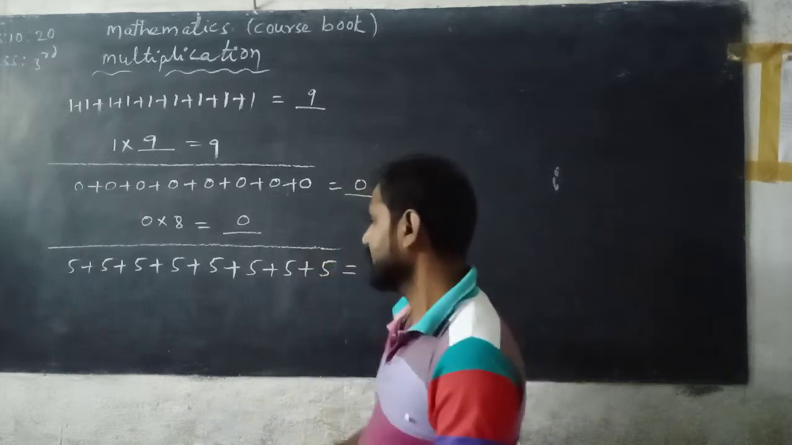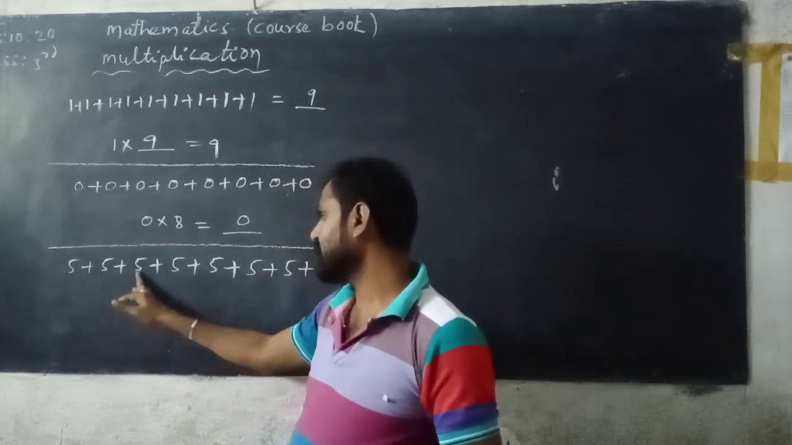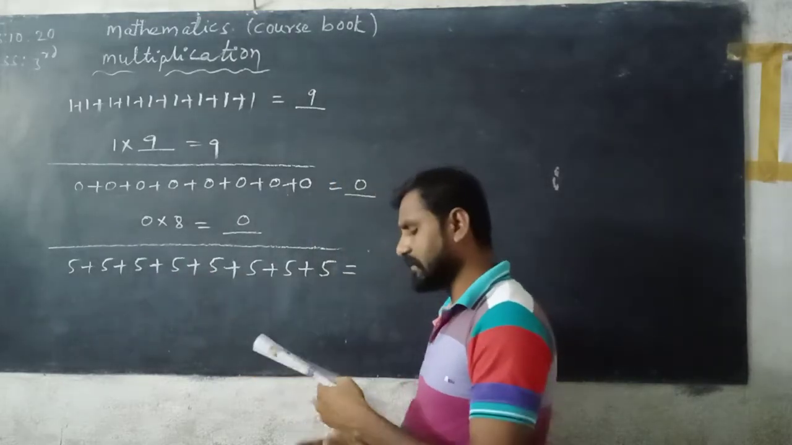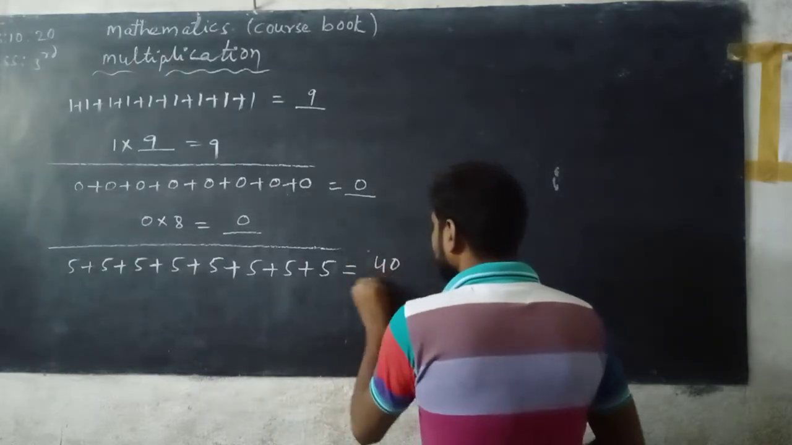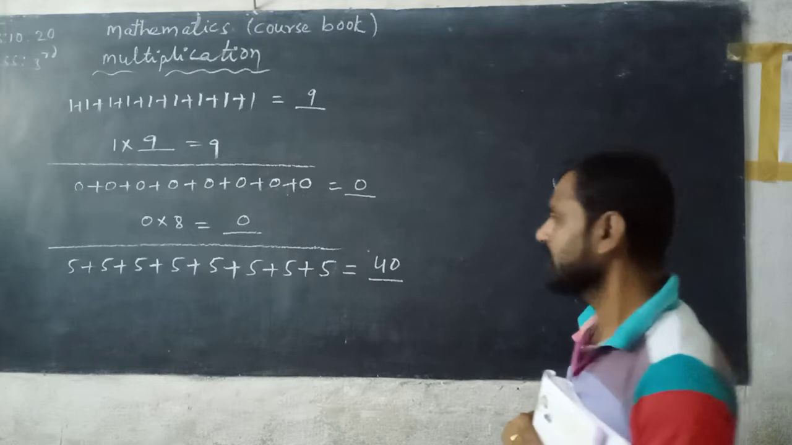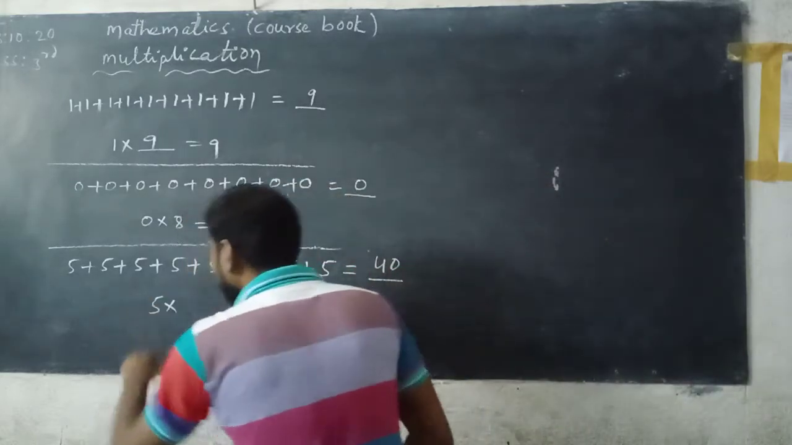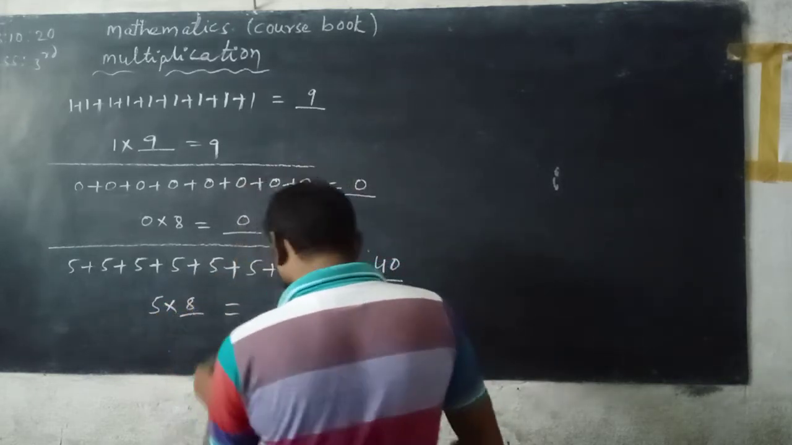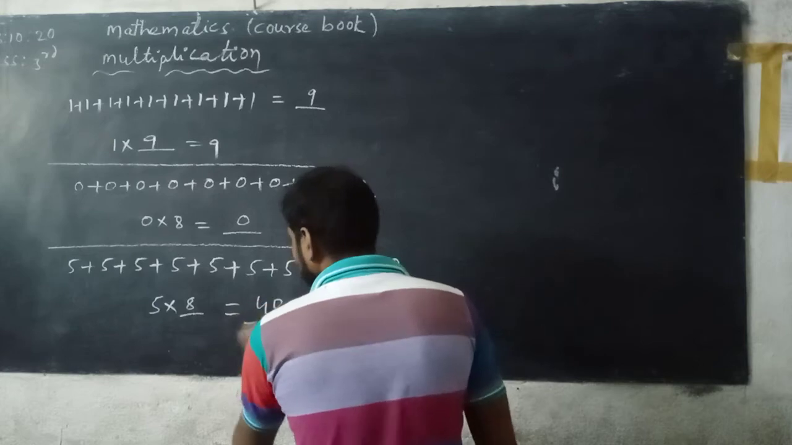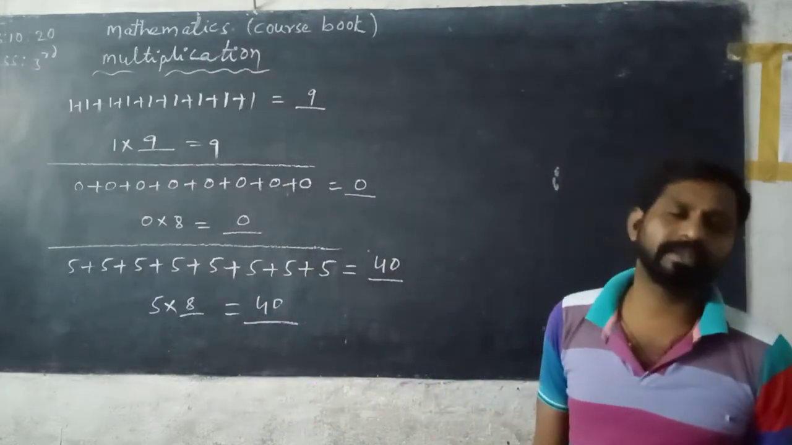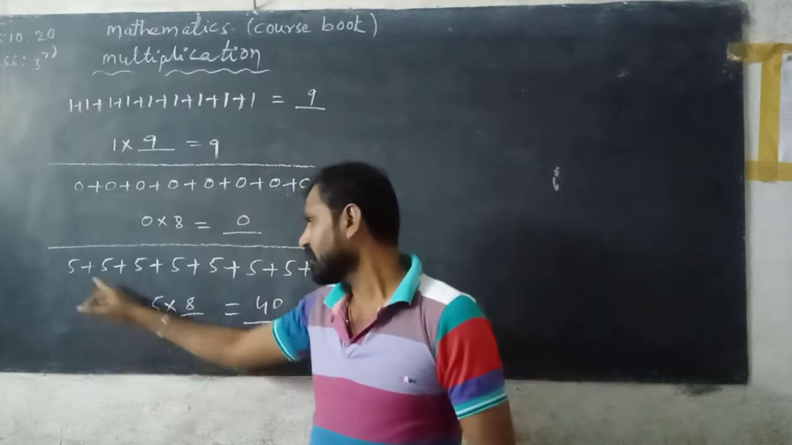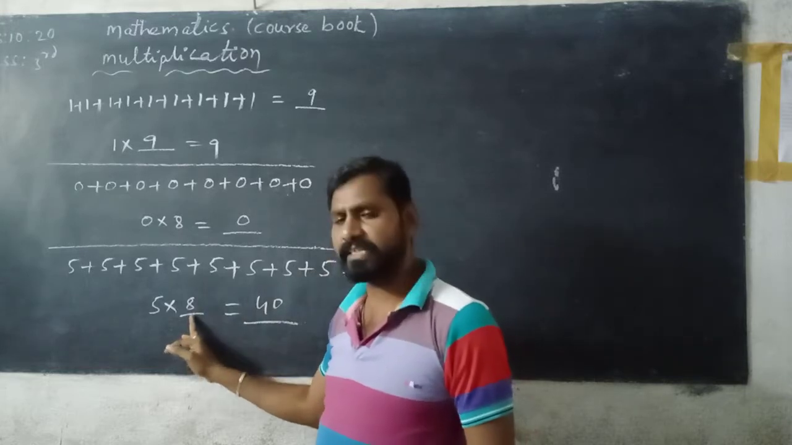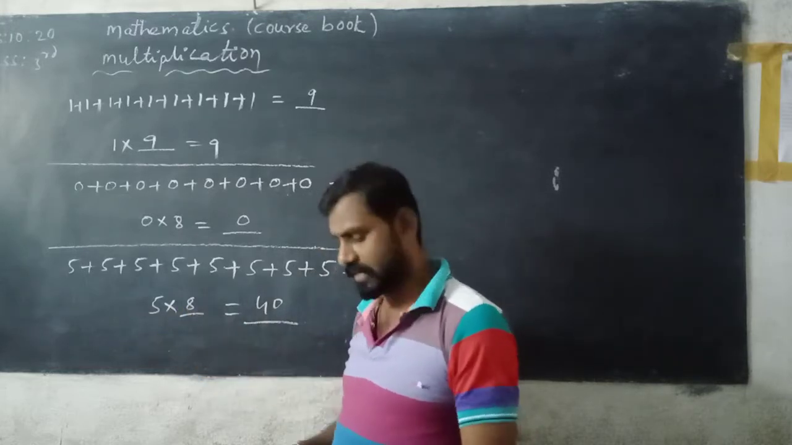Now next. See here, 5 plus 5, 10, 10 plus 5, 15, plus 5, 20, plus 5, 25, plus 5, 30, plus 5, 35, 40, beta. So this is the actual addition. Here 5 how many times repeated? Count: 1, 2, 3, 4, 5, 6, 7, 8 times. So 5 8s are 40. So multiplication is repeated addition. So 5 is the given number. 5 how many times repeated? 8 times. So 5 8s are 40.